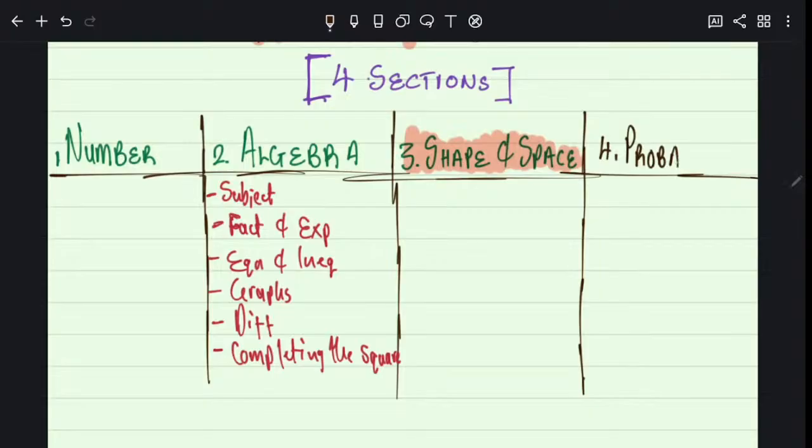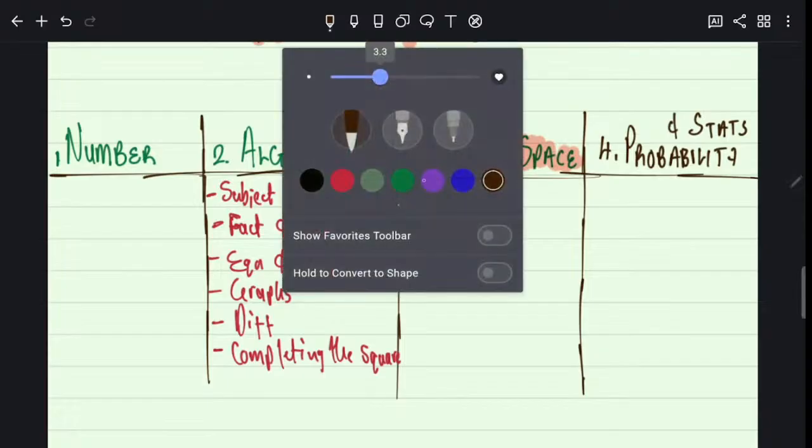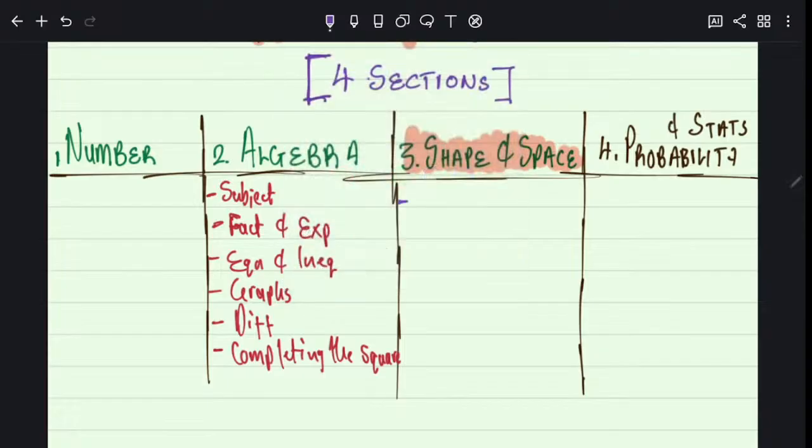Section 4 is probability and statistics. You haven't done it, so don't worry about it. Of course, you will do it at some point. But section 2 is there, section 3 is there. A lot of you are in section 3, and this is where I want to talk about today. The lesson that I want to teach you all.